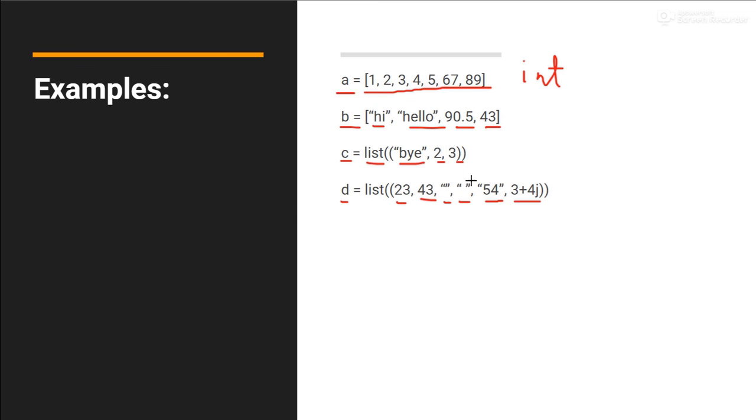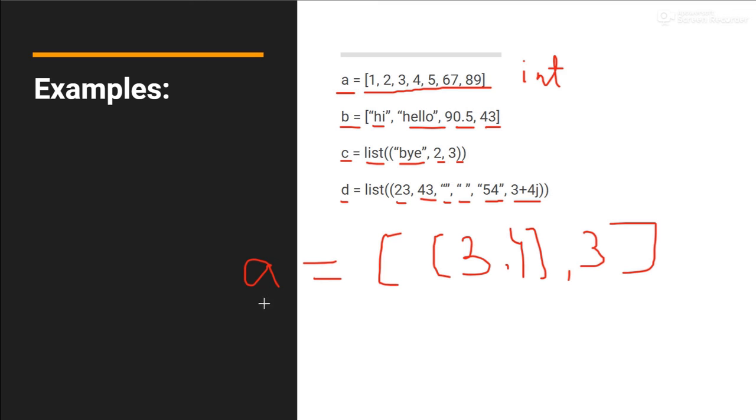So basically we can have any value inside the list. We can even have a list inside of a list. For example, this is a list, let's say, and we can have another list like 3 4 inside this list, and we can have an integer value. So in this example we have A is equal to a list, and inside that list we have one more list as the first value of the outside list or external list, and the second value is just an integer. So we can nest as many lists as we want to. In the next session you will see all these things in much more detail, because I will be using some functions, methods and things that can be operated on lists.